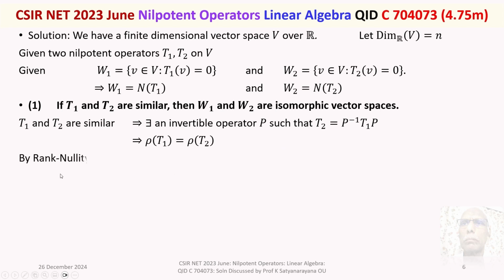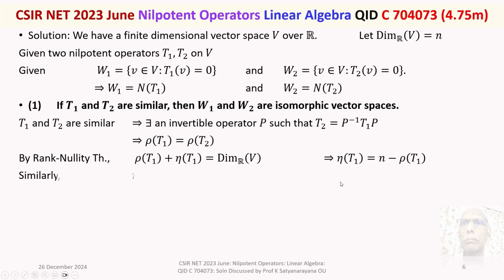Now we recall the rank-nullity theorem. Rank of T1 plus nullity of T1 is equal to dimension of V over R. That is, the nullity of T1 is equal to the dimension of V, n, minus the rank of T1. In a similar fashion, we also have the nullity of T2 is equal to n minus rank of T2.